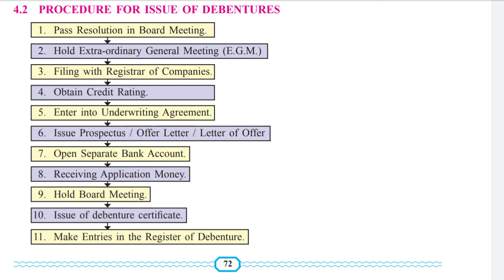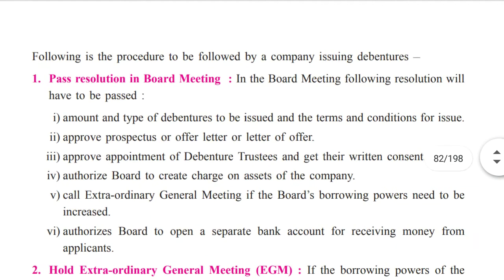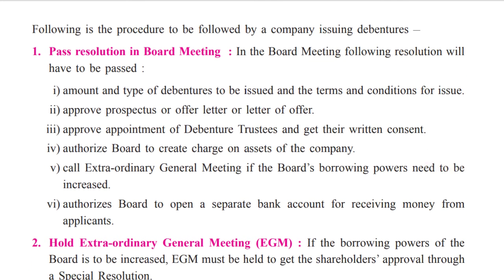This chart you should remember. You may get extra points if you put this in your exam papers. Receiving application money, then hold board meeting, issue of debenture certificate, making entries in the register of debenture. Now let's see in detail over here. The following is the procedure to be followed by a company issuing debentures. First, obviously, pass a resolution in board meeting.